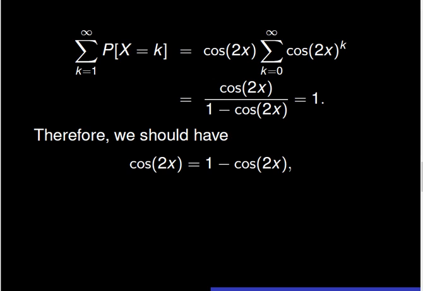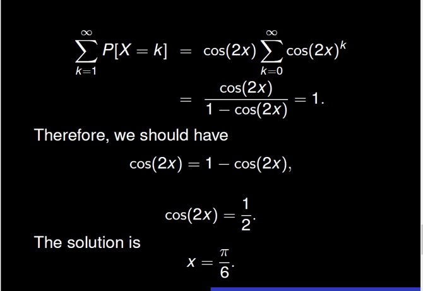Consequently, we should solve the equation cosine of 2x equal to 1 minus cosine of 2x. This equation is equivalent to the equation cosine of 2x equals 1/2. The final solution is x equal to pi over 6.